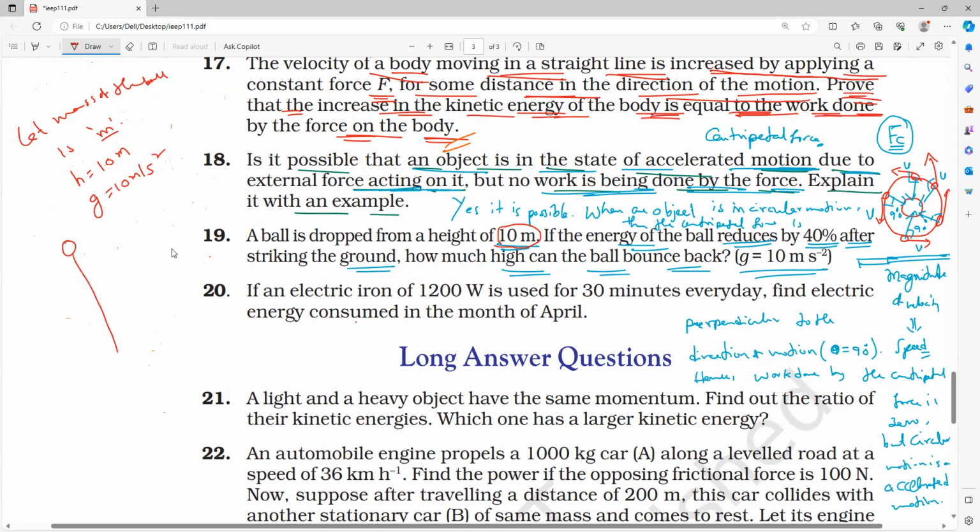The formula is mgh. Mass we don't know, keep it as M. g is 10, h is 10. So the potential energy is 100 M joules. M means mass only. Keep it here.